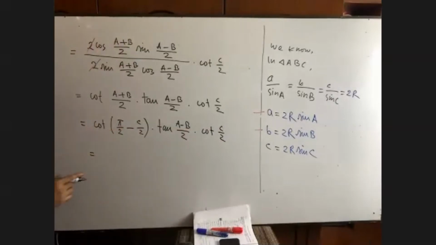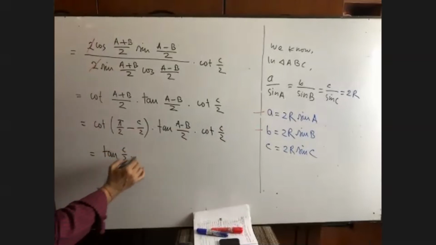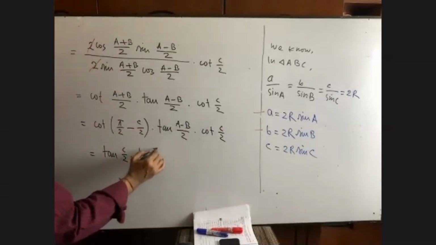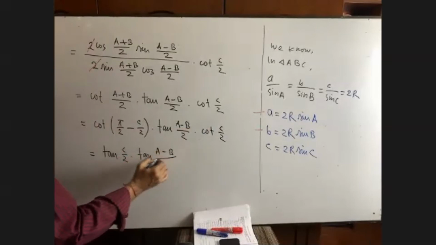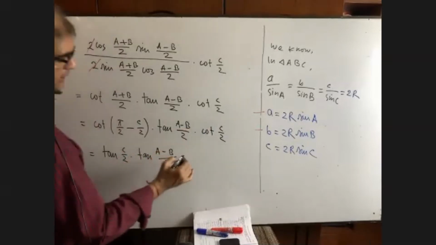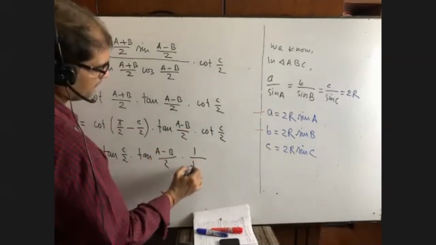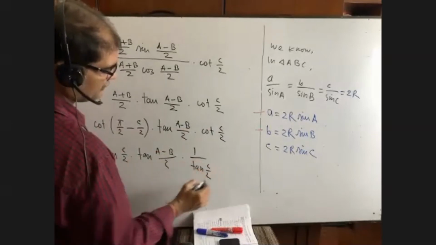There is only 90 degree. That means cotangent will be tangent. So it is tan c by 2, tan a minus b by 2. It is again tan c by 2.